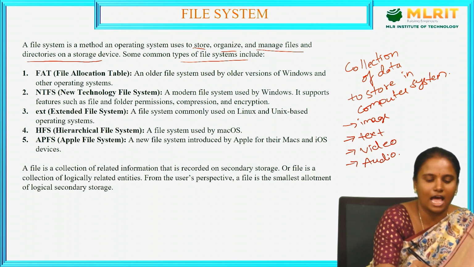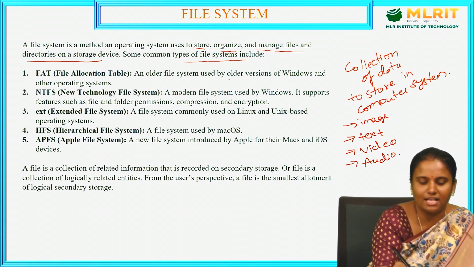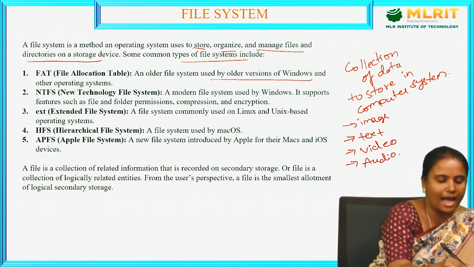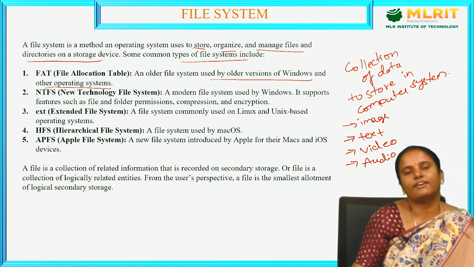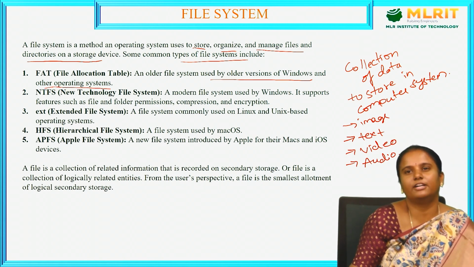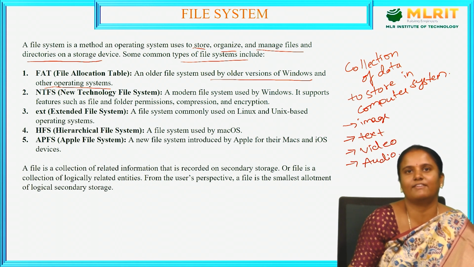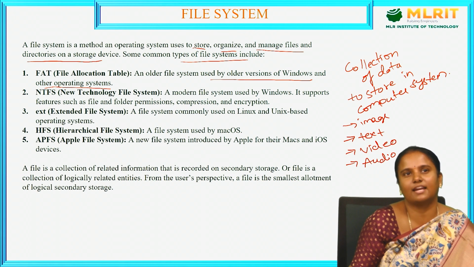It is an older file system used by older versions of Windows and other operating systems, such as Unix and Linux, which may use this file allocation table.